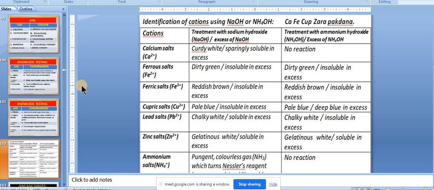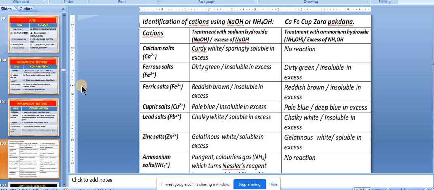Now we should remember that calcium salts will not react with ammonium hydroxide, so therefore no precipitate there. Got it? And with sodium hydroxide, it will react and give a white precipitate which is sparingly soluble in excess. Ferrous and ferric both have the same results with sodium and ammonium hydroxide: dirty green, reddish brown, and insoluble. So these are common. Cupric salts: pale blue, insoluble in case of NaOH, and pale blue to deep blue in excess ammonium hydroxide.